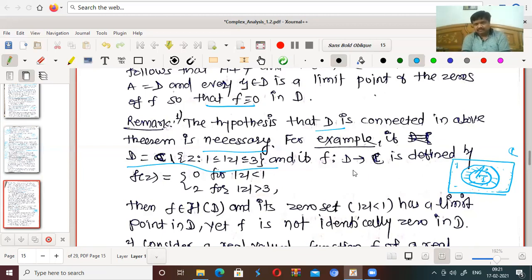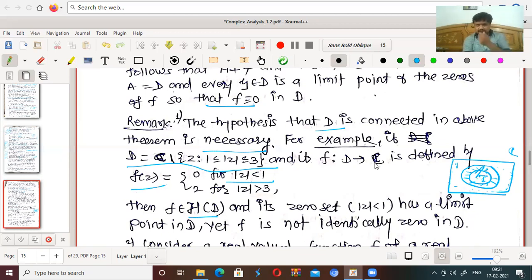And if f is a mapping from D to C defined by f of z equal to 0 for mod z less than 1, so the value of f is 0 inside this disk, and the value of f is 2 outside the outer circle, then f is analytic in D, isn't it?